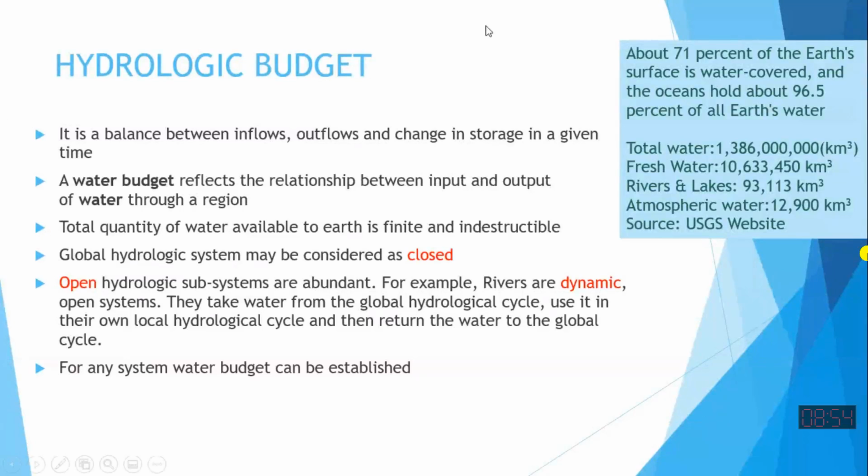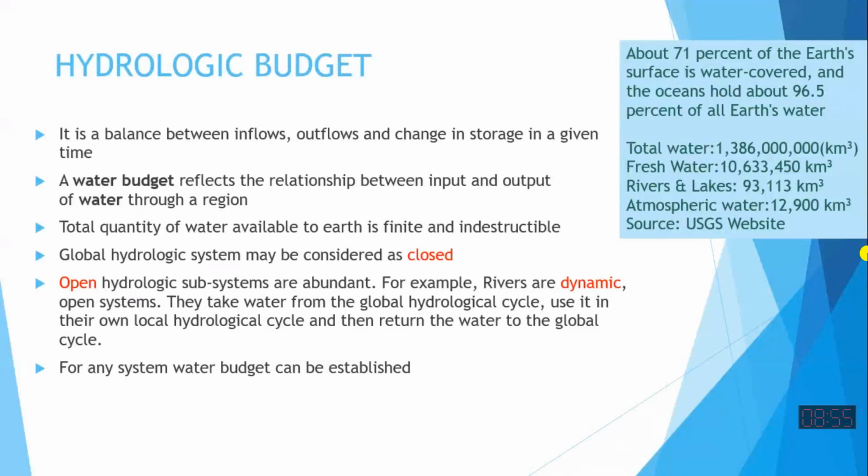So we can consider that if we consider our global hydrological cycle, अगर आप अपने अपने जहन में लाएं पूरा ग्लोब का हाइड्रोलॉजिकल साइकिल including the ground, earth, oceans, atmosphere. So this is called a closed system with respect to water. It is not closed with respect to energy, but with respect to water, it is closed system. What does it mean? Water does not enter into this system and water does not leave this system. So quantity of water in global hydrological cycle is more or less constant. So that's why we call this system as a closed system.